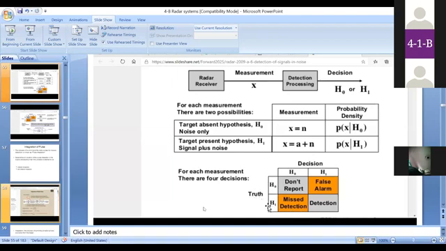Another case is when the truth is H1 and the decision given by the radar system is H1. Whenever both are H1, that is called a valid detection.